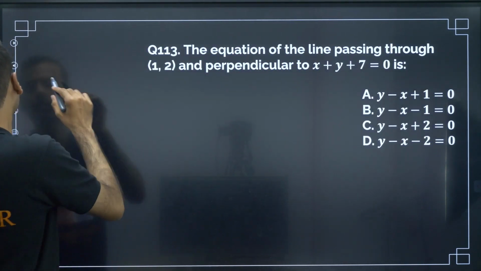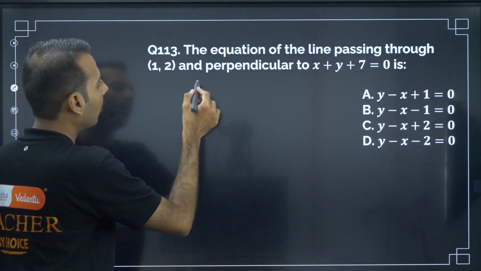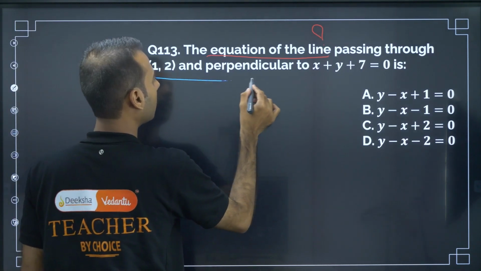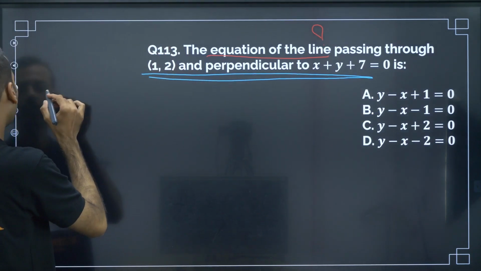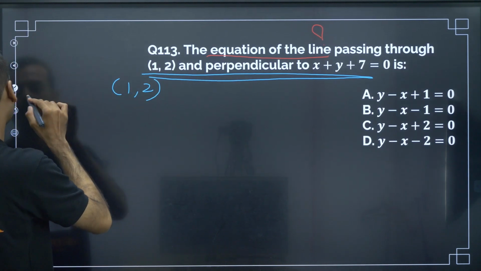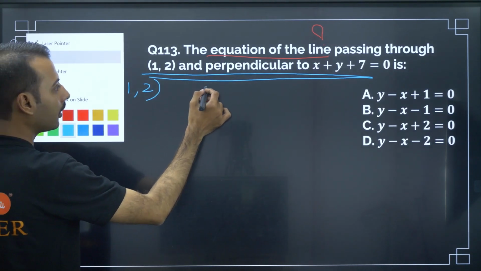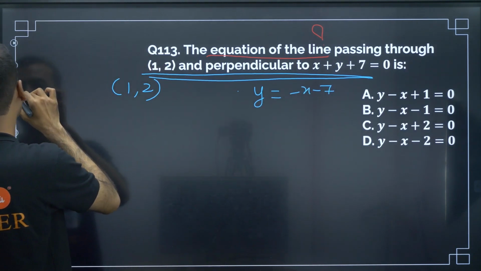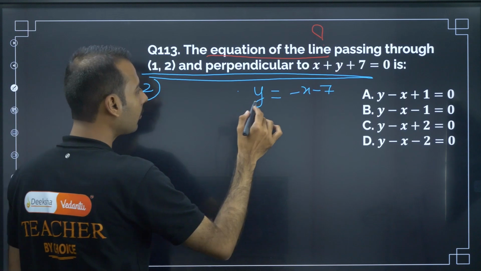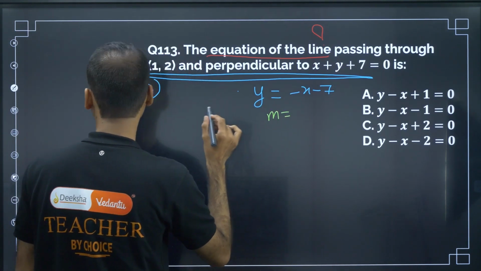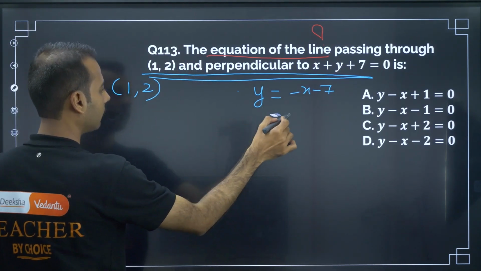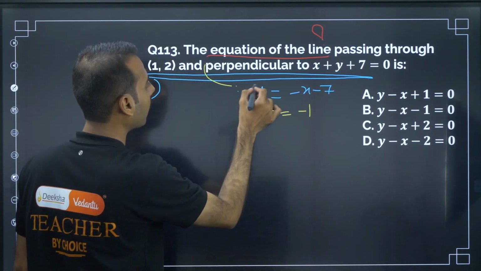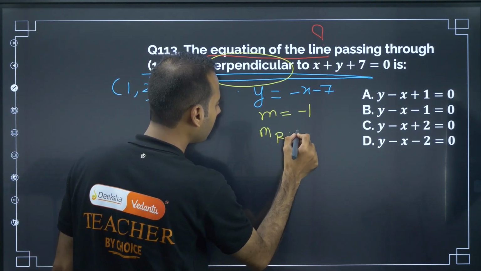The equation of the line passing through (1, 2) and perpendicular to this line. They want the equation of the line passing through 1, 2 and perpendicular to this. Now if I write this, 5y is equal to minus x minus 7. So from here, the slope of this is m equal to minus 1, but they are saying perpendicular, so the m required is 1.